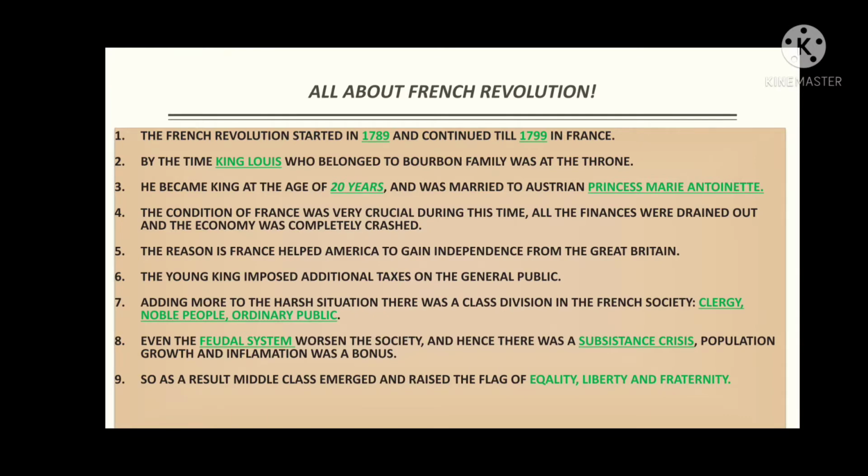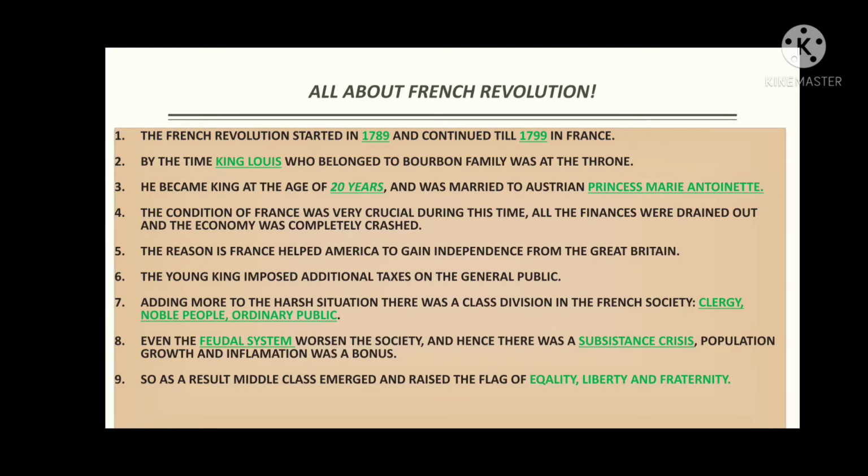By that time King Louis, who belonged to the Bourbon family, was on the throne. So King Louis was ruling France when the French Revolution took place. He became king at the age of 20 and he was married to an Austrian princess named Marie Antoinette. When King Louis became king he was only 20 years old, and he was married to an Austrian princess named Marie Antoinette.